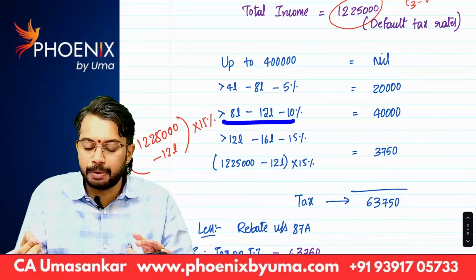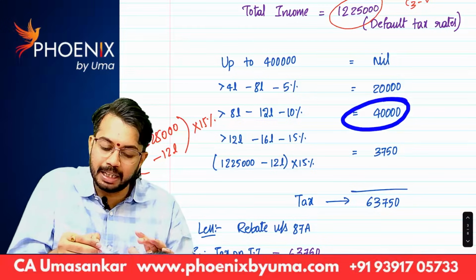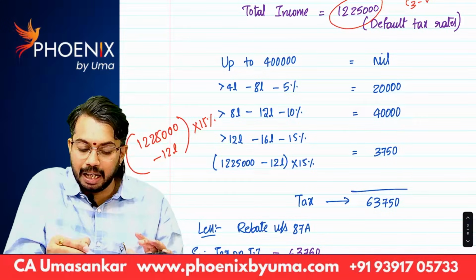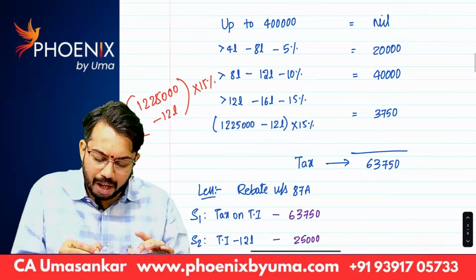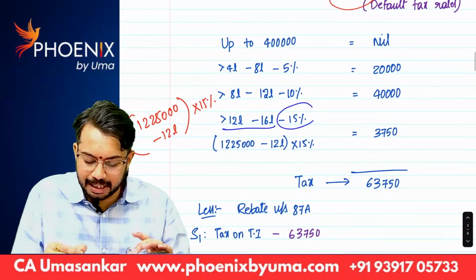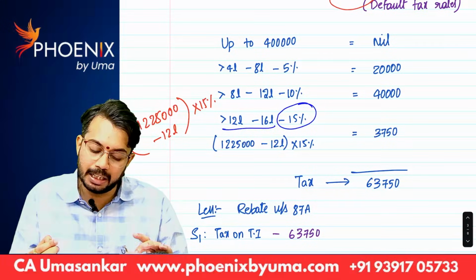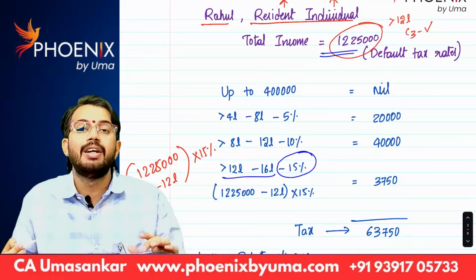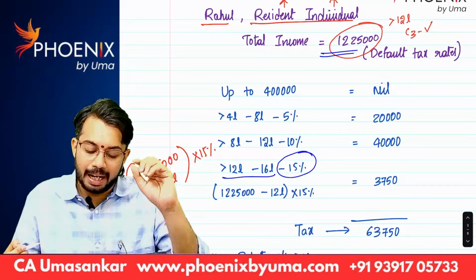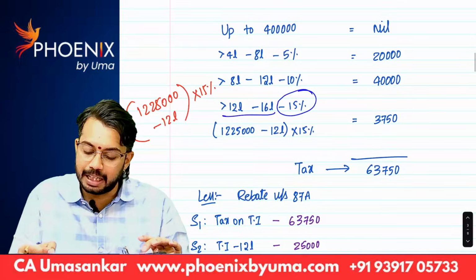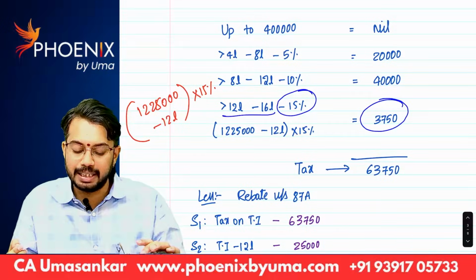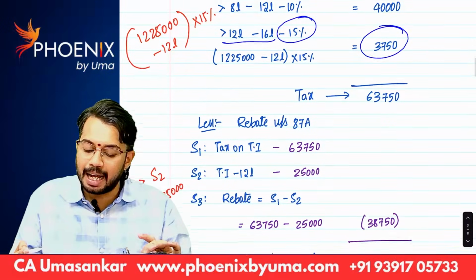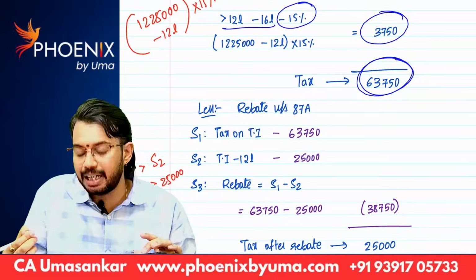Above 8 lakh up to 12 lakh tax rate is 10%, tax amount is 40,000. Above 12 lakh up to 16 lakh tax rate is 15%. Here total income is only 12,25,000, so 12,25,000 minus 12 lakh into 15%, tax amount is 3,750. So overall tax amount is 63,750.